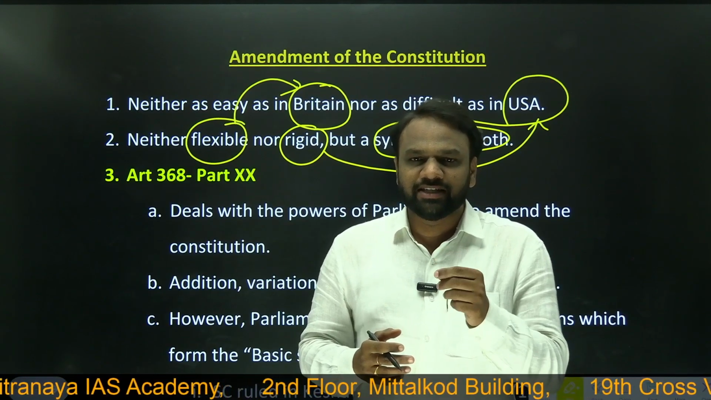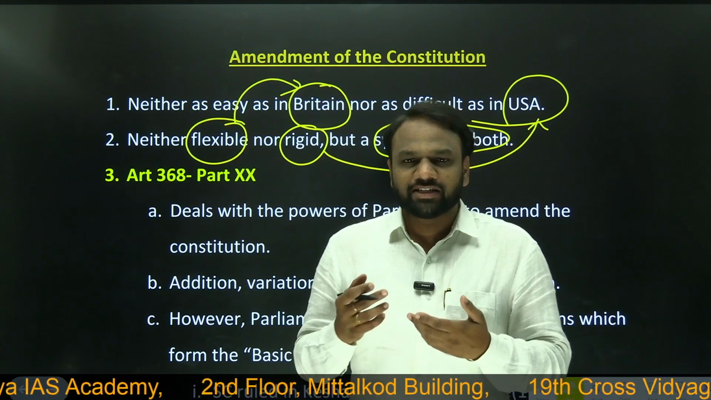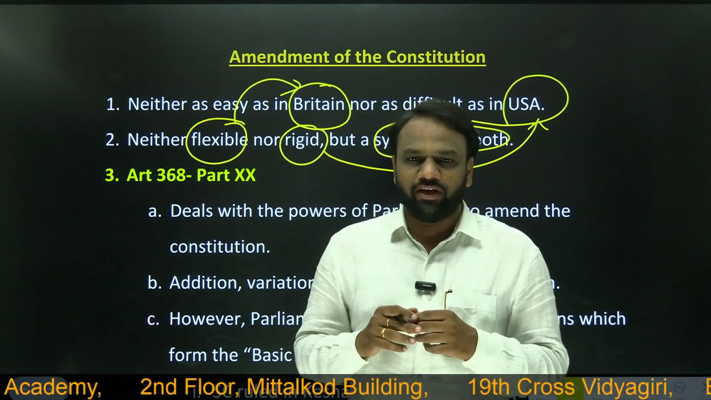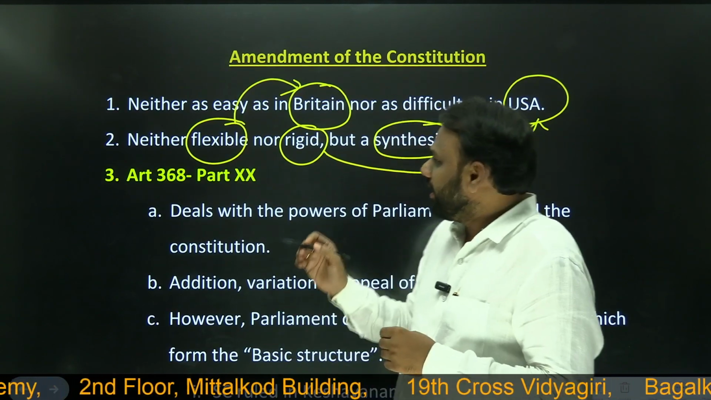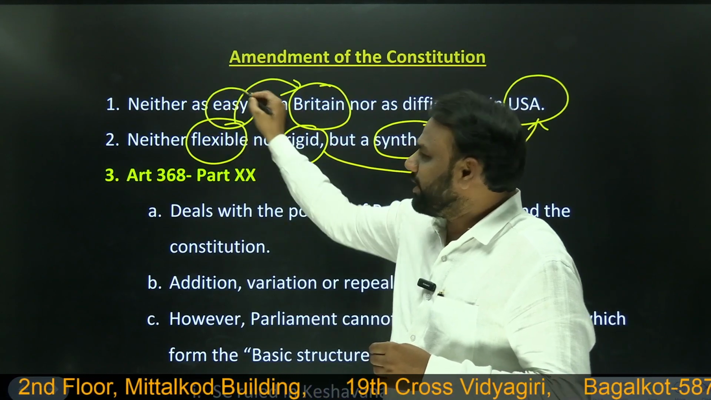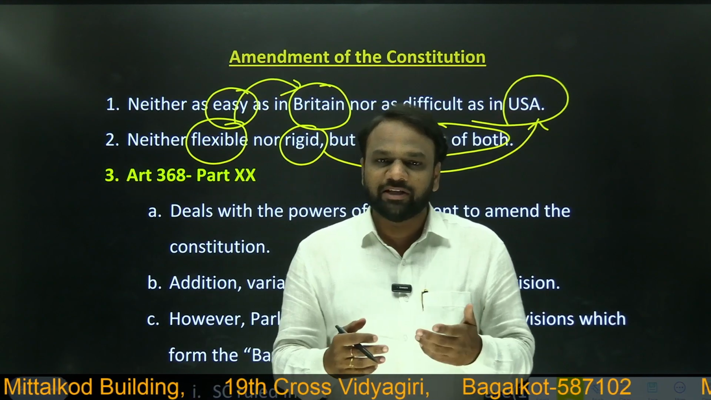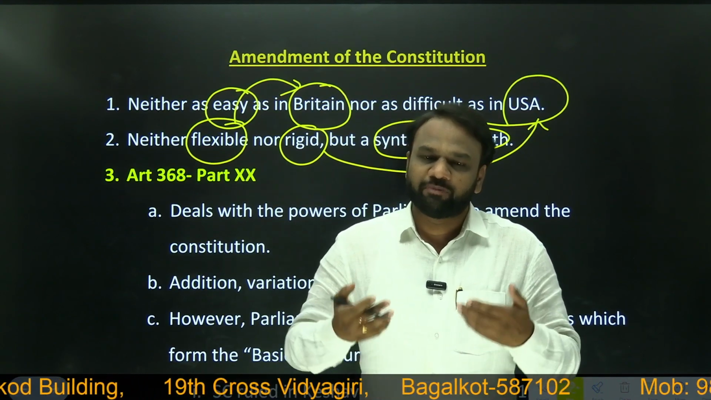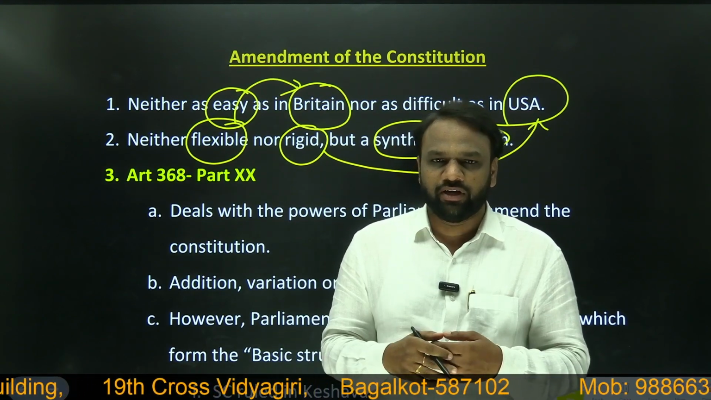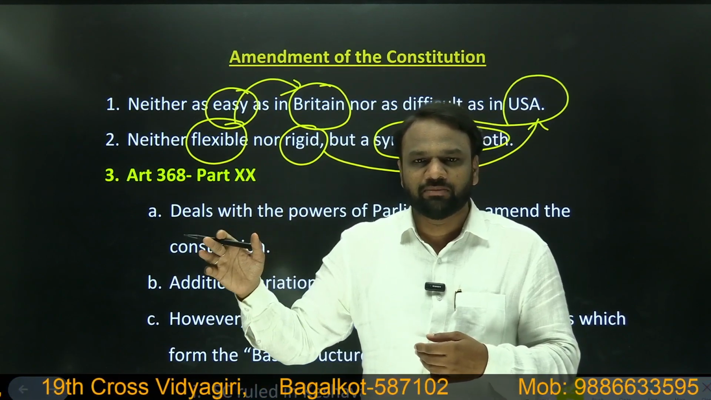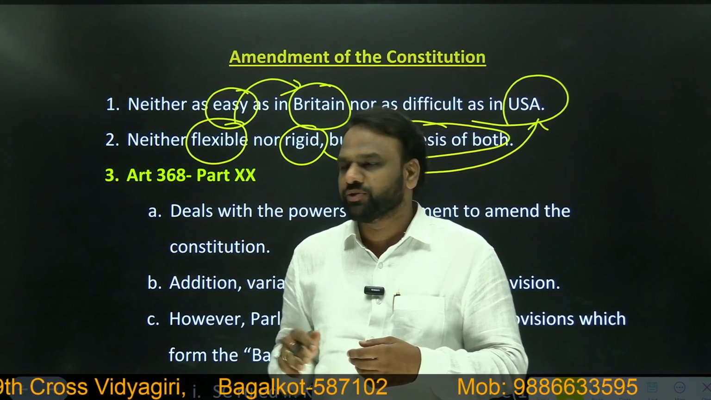When I say easy and difficult, let us understand this in terms of majority. Whenever I say easy, it means it can be amended with a simple majority. Whenever I say difficult, it means it can be amended with a special majority. Apart from that, we also come across terms like judicial review and all.